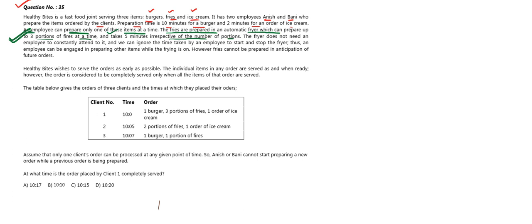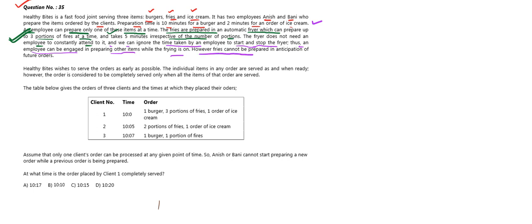The fryer does not need an employee to constantly attend it. Since it is an automatic fryer, it doesn't require any employee, and we can ignore the time taken by an employee to start and stop the fryer. So we will leave out the time of the employee when he starts and stops the fryer. Thus an employee can be engaged in preparing other items while the fryer is on. Once he keeps the fryer on, he can make either the burger or the ice cream, and he can be engaged in other work while the fryer prepares the fries.